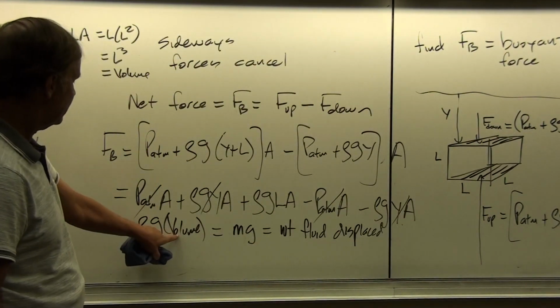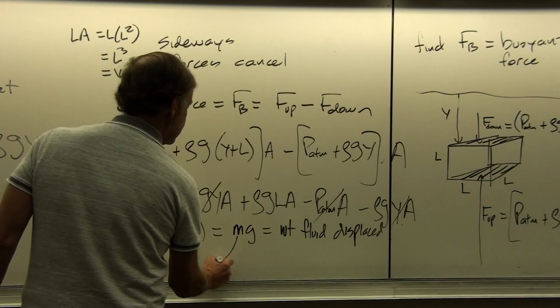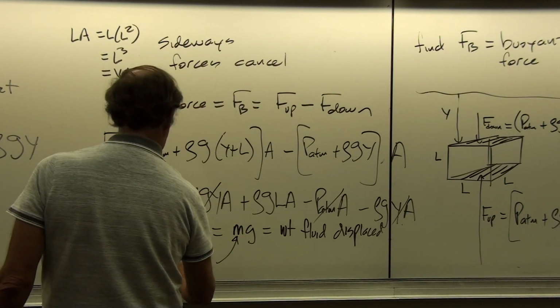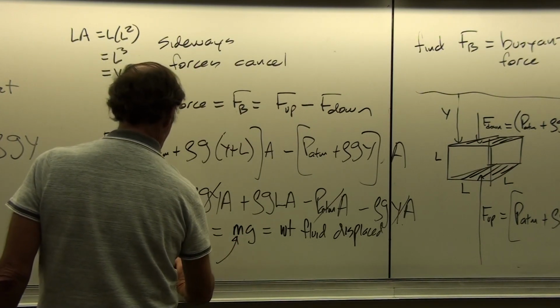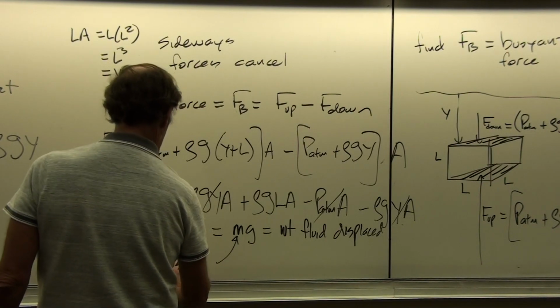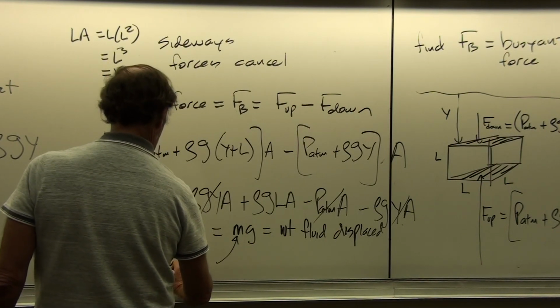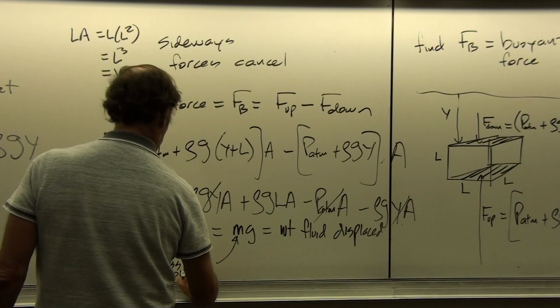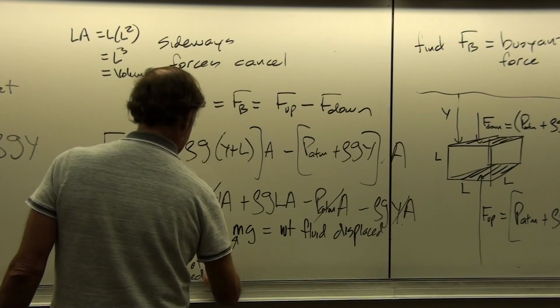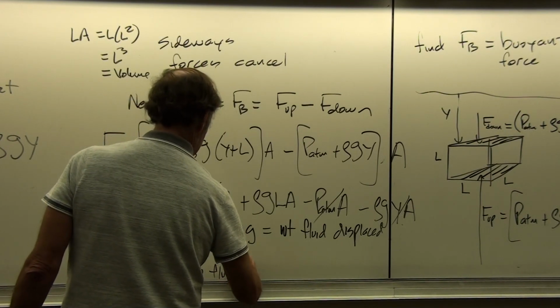Okay, so m is density times volume, but this is the mass of the fluid that would have been there if the cube weren't there. Or the mass of the displaced fluid.